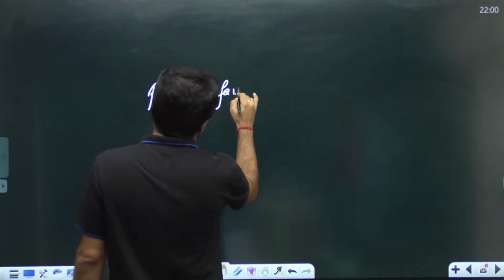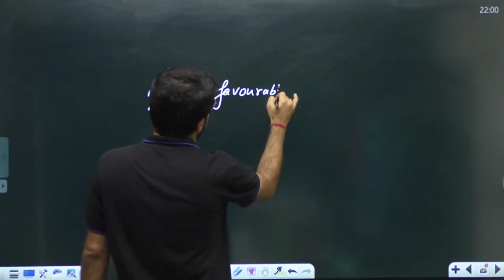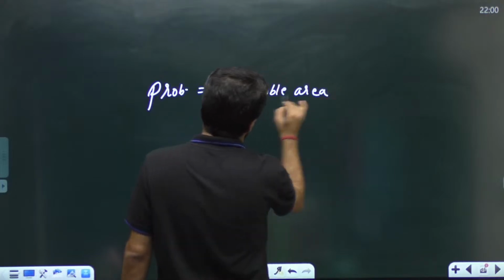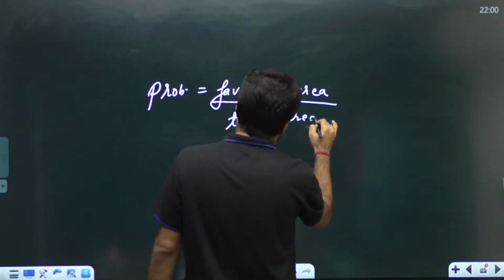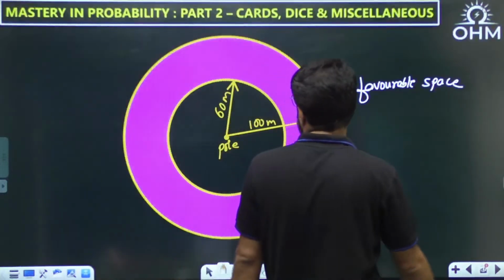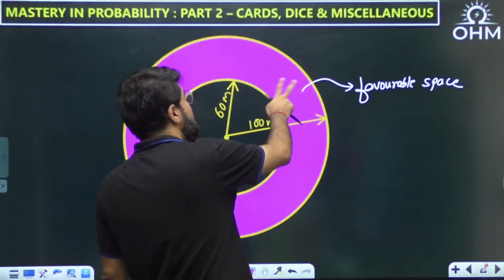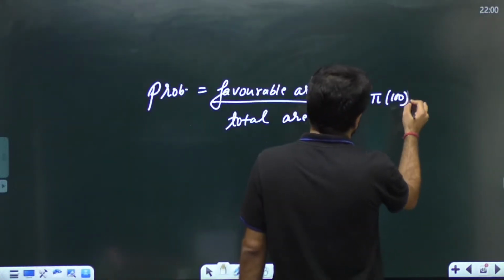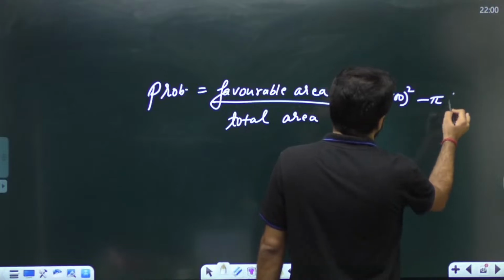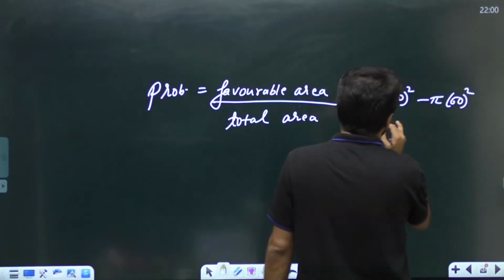Probability, once again writing it as favorable area divided by total area. Now what is the favorable area? It is the area within these two circles. Area of a circle is pi r square, so the area of the outer circle minus the area of the inner circle.